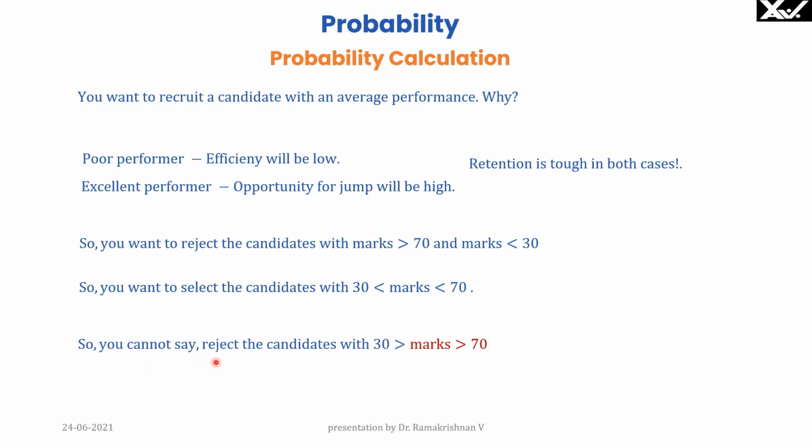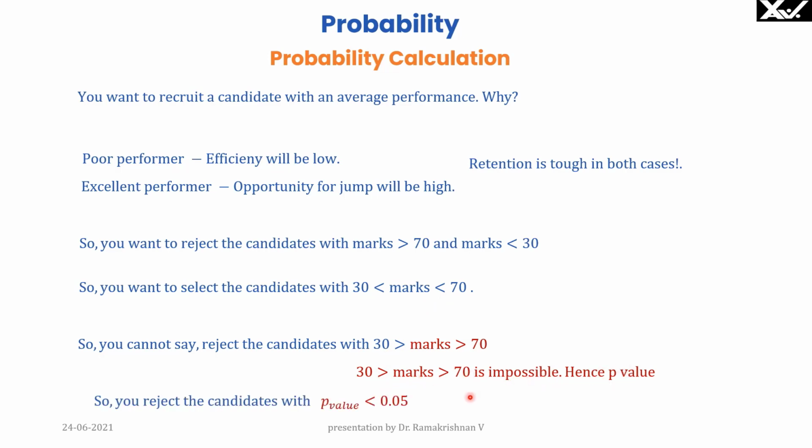So you cannot say reject the candidate with marks less than 30 and greater than 70 here. You cannot write like this because no mark will fit in this. If you select a mark less than 30, this will definitely be less than 70 also. It cannot be greater than 70. Therefore, only this is possible. Therefore, marks less than 30 and greater than 70 is impossible. Hence, what we do is we fix the area value, that is the p value.